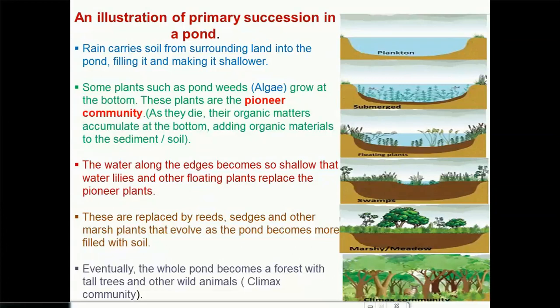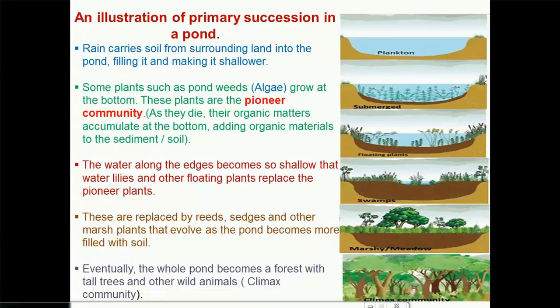Now the water along the edges becomes so shallow that water lily and other floating plants can replace the pioneer plants, because we now have more soil to support them. And of course, at this time we start seeing animals such as insects, reptiles such as toad, and so on. Now these are further replaced by reeds and even sedges and other marsh plants that will evolve as the pond becomes more filled with soil.